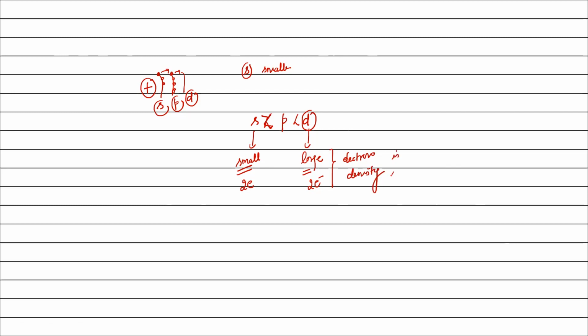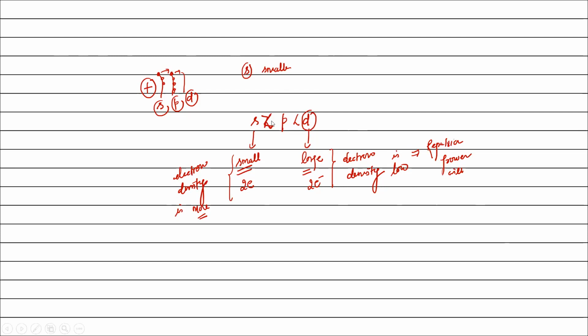Electron density is low here. Here, electron density is more, due to smaller size, right? Then if electron density is low, the repulsion power will also be less, because at every point there is less electron cloud.